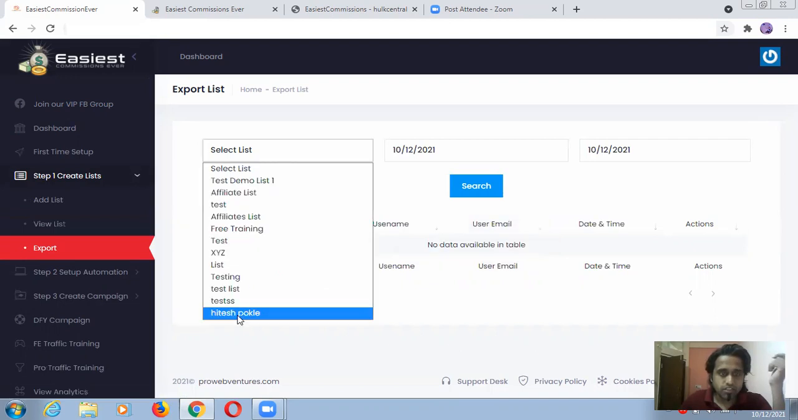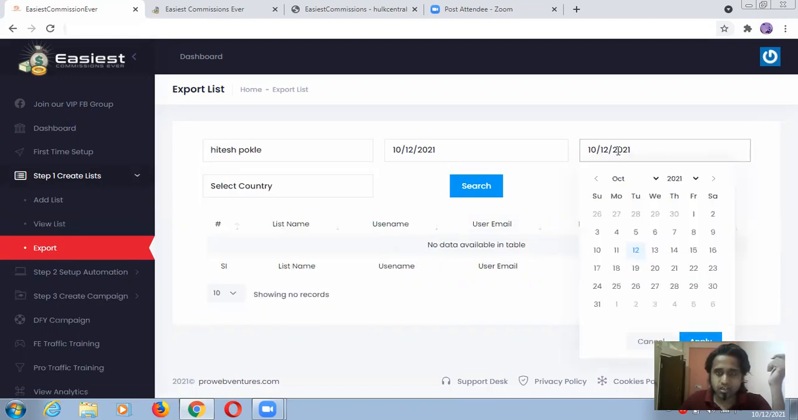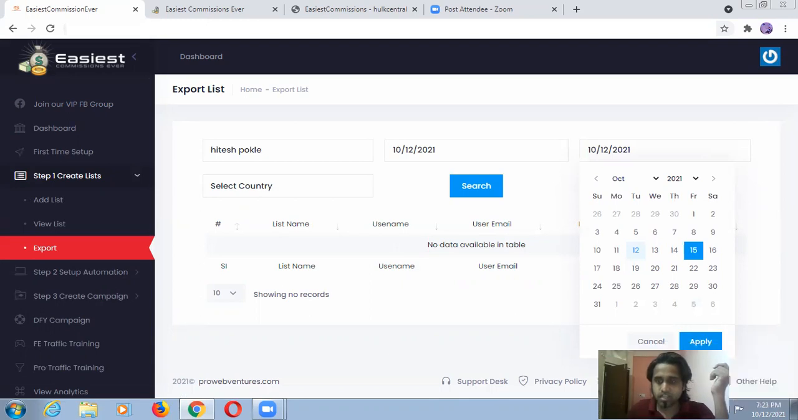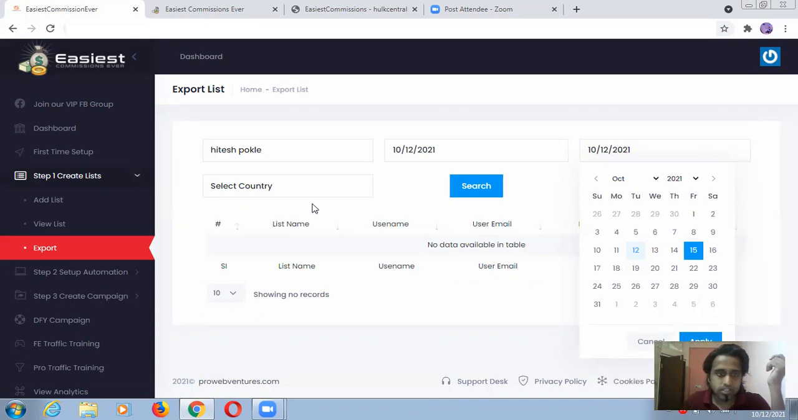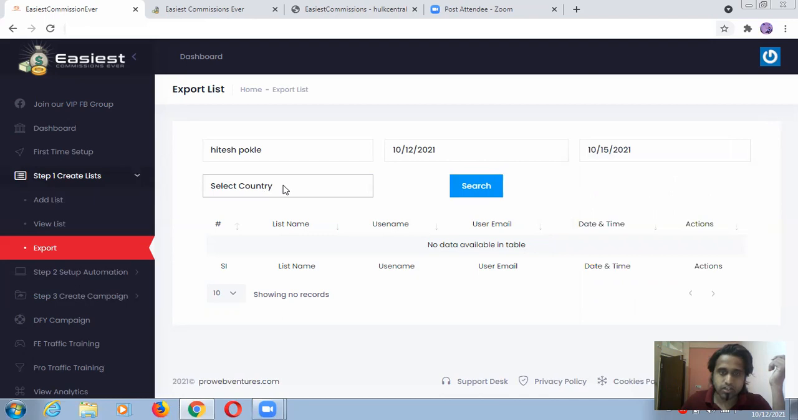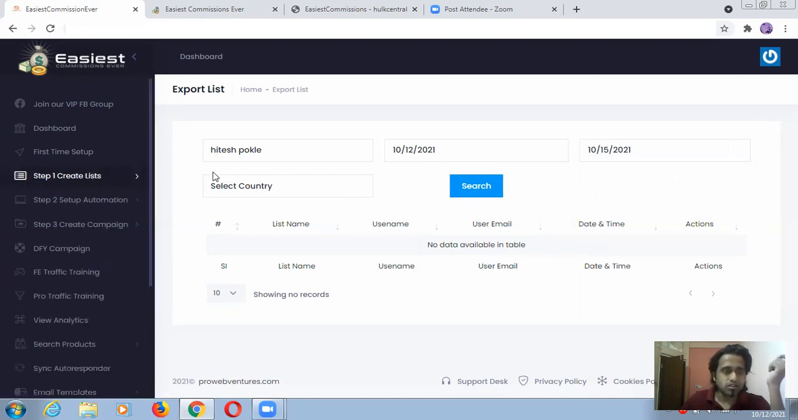Select list. For example, I'm selecting mine. This is the date, for example 12/10, so I'm just selecting a future date. Just applying this from here and applying select country. There is no country option right now, so I'm just going to search. Actually, it may search the data which I got by using this list. Right now there are no available details, so we will leave this one. Actually, you need to do some setup first, then you can understand each and everything in depth.